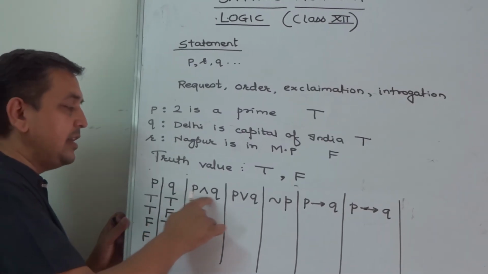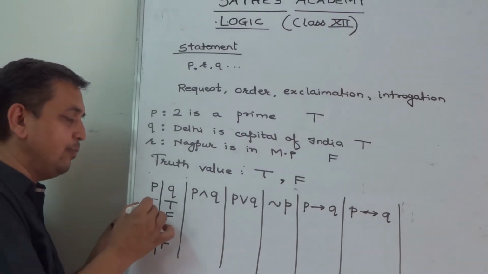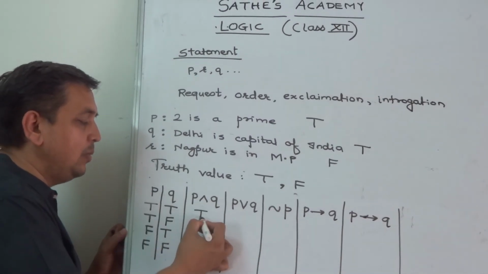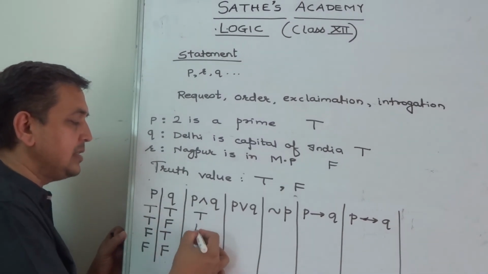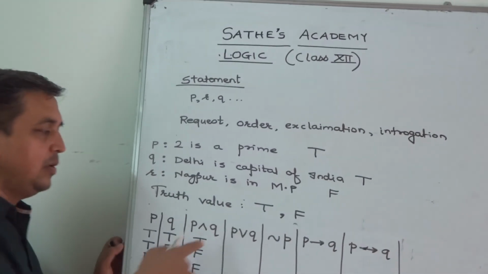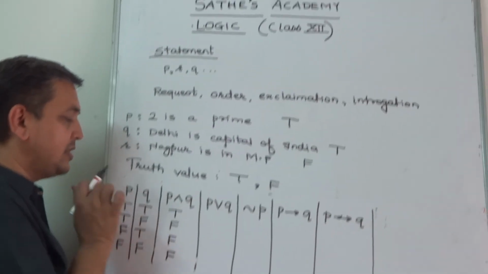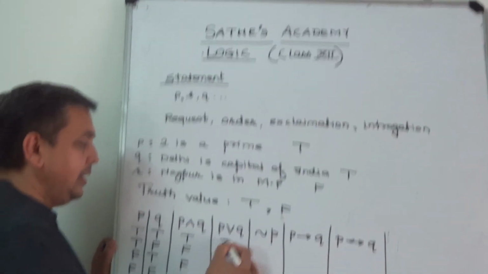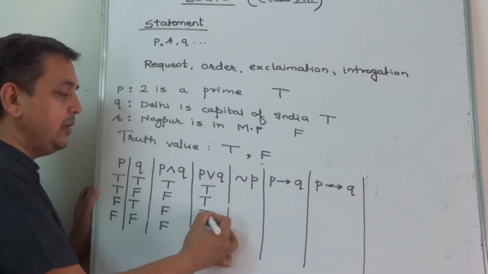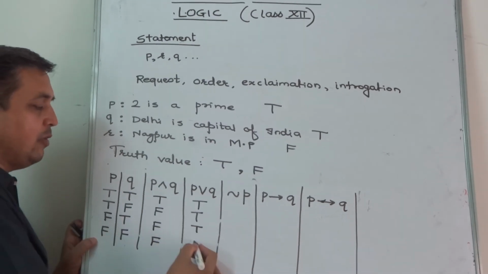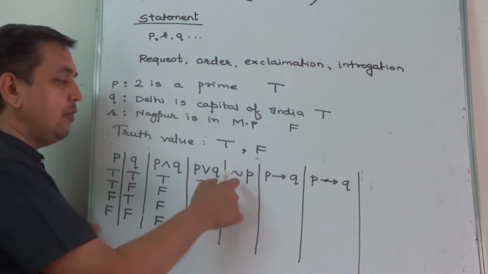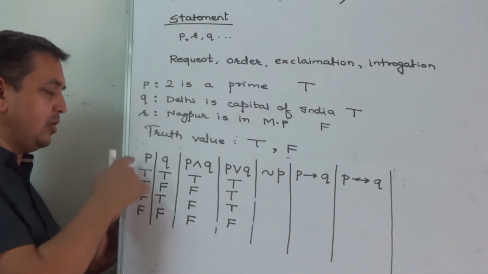Now when we connect these statements by AND, we see if both the statements are true, then combination of them will be true, and in all the other cases the combination will be F. For OR, if both statements are true, then it is true. If any one of them, still the result will be true, and if both of them are false, then the combination will be false.